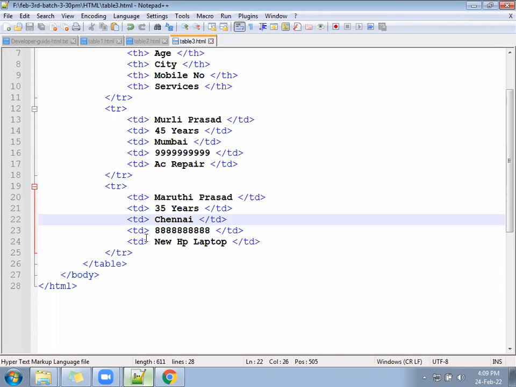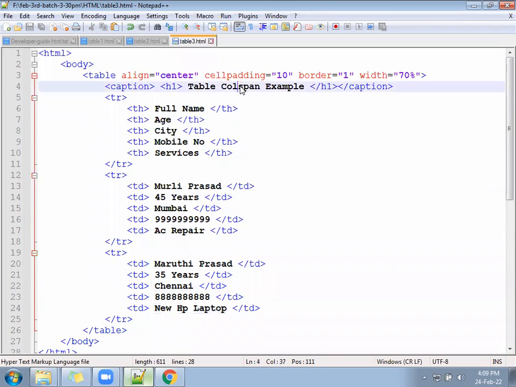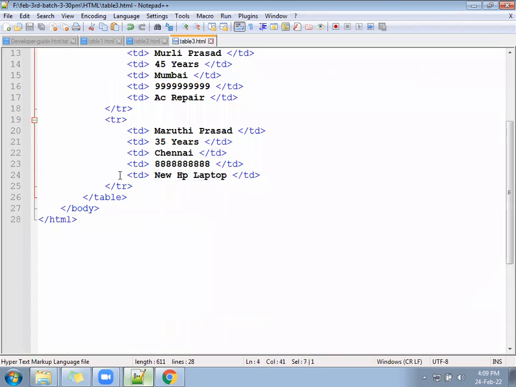Like suppose we have written a new HP laptop, but unfortunately assume his data is not there. Then how will the table display? What will be the structure of the table? That is going to come from colspan. Suppose HP laptop does not exist. Now you run the page, your table will look incomplete.